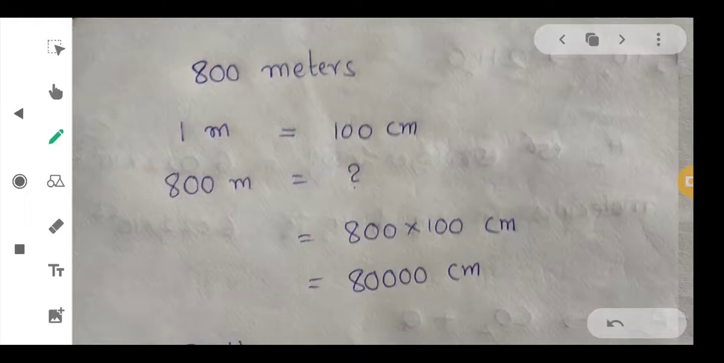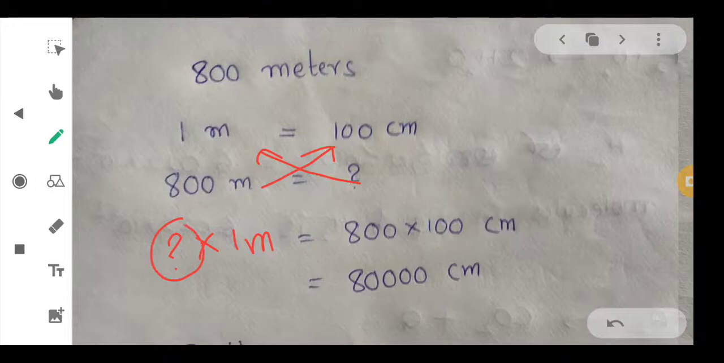Cross multiplication means we will multiply this 800 meters into 100 centimeters and this question mark into 1 meter. So, question mark into 1 meter here and here 800 meters into 100 centimeters. So, we want to know what is this question mark. If we take this 1 meter to the right side, meter cancels. So, 800 into 100 centimeters.